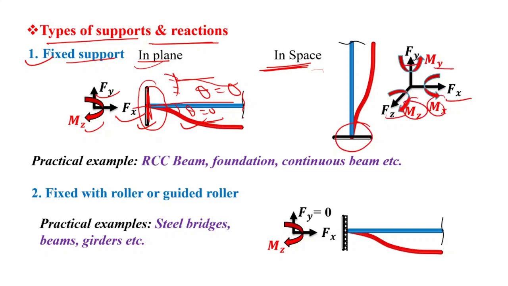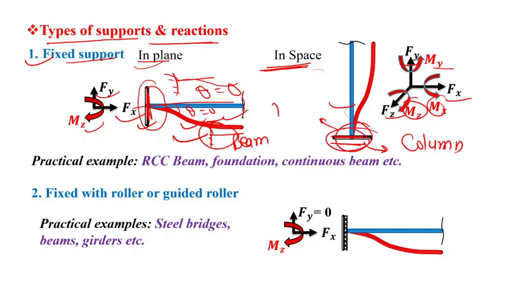Okay, so by look, this figure and this figure are the same. The question may come to your mind how both are the same. Actually in this diagram it looks the same, but when we consider this figure, it will act like a beam, but if we consider this figure, then this will act like a column, and these supports will act as a foundation.